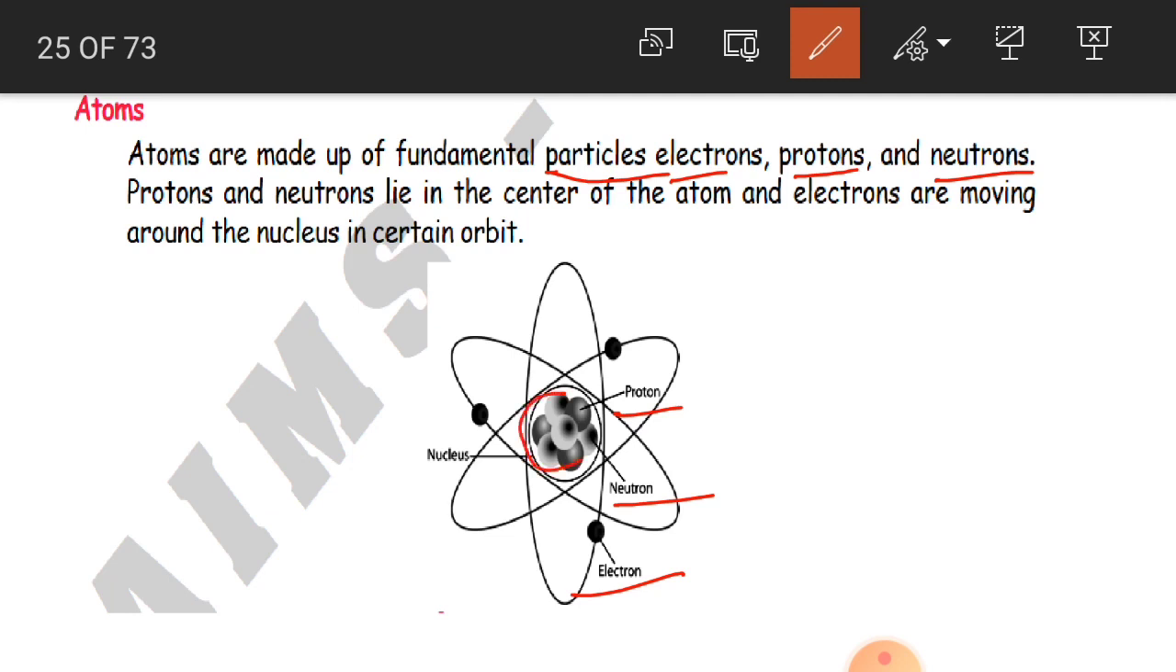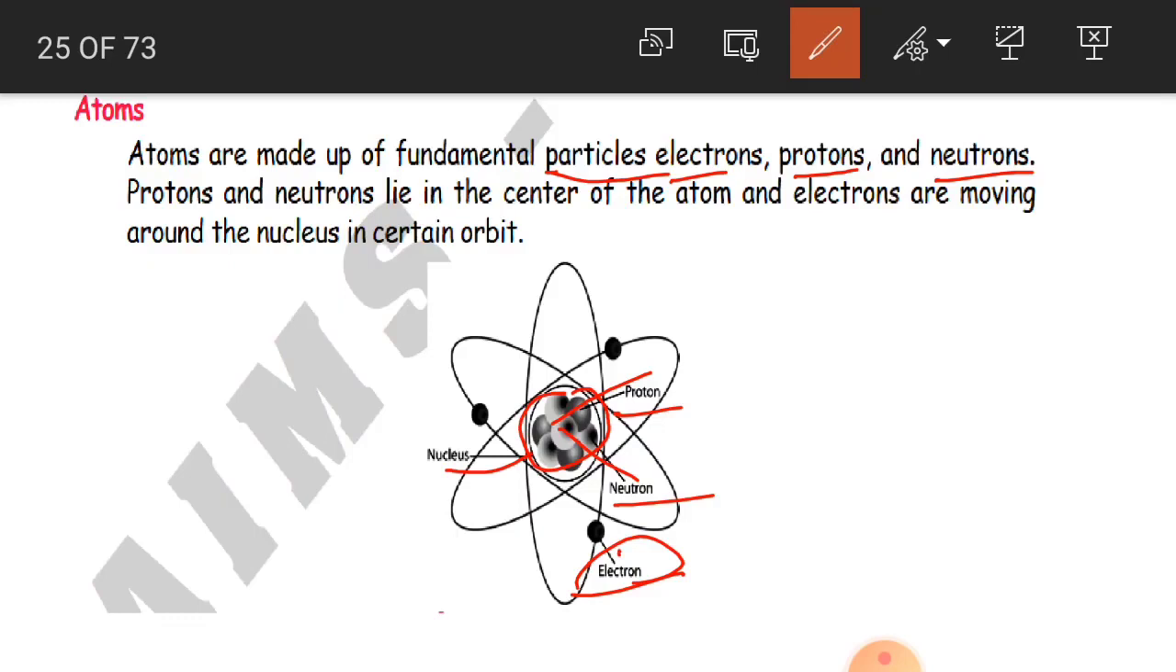So this is what? This is nothing but the nucleus. Okay, nucleus. And these protons and neutrons, these two are going to be in the center. And these electrons, what do they do? They are going to move around the nucleus in a certain orbit.